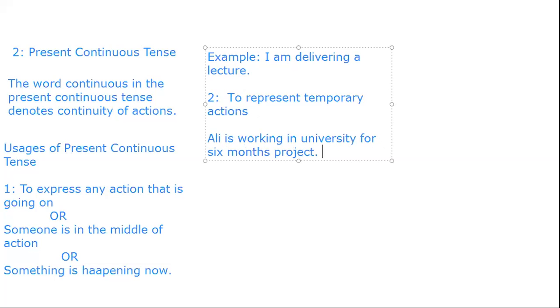This example represents that the very nature of Ali's job is not permanent. He is working for just 6 months. So it represents that the things are temporary. They are for a short period of time. They are not for a long period of time. So you have to use present continuous tense at that time.